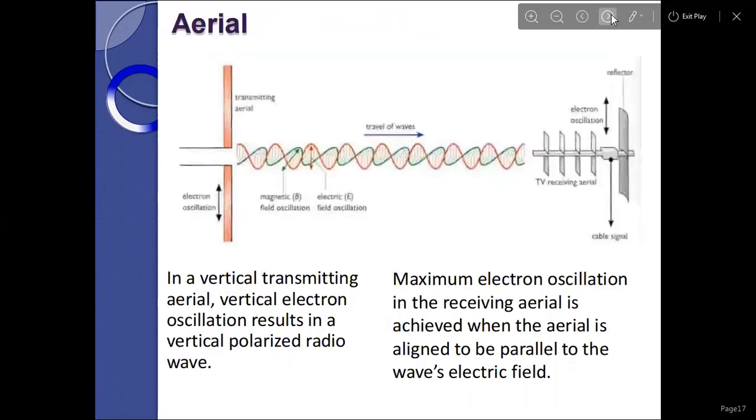So, aerials. In a vertical transmitting aerial, vertical electron oscillation results in a vertically polarized radio wave. So maximum electron oscillation in the receiving aerial is achieved when the aerial is aligned parallel to the wave's electric field.